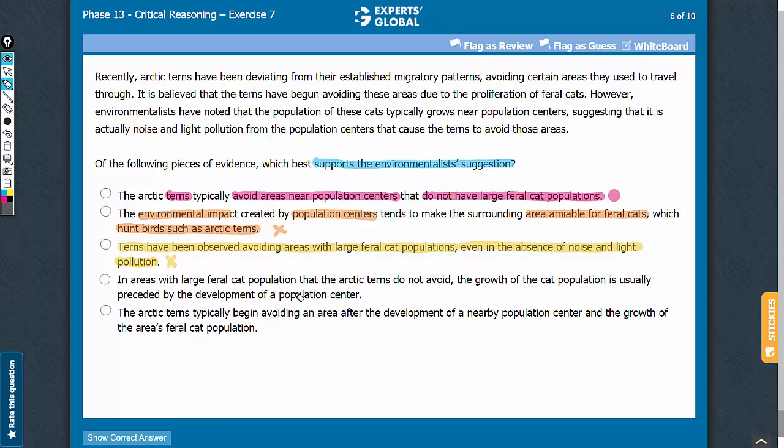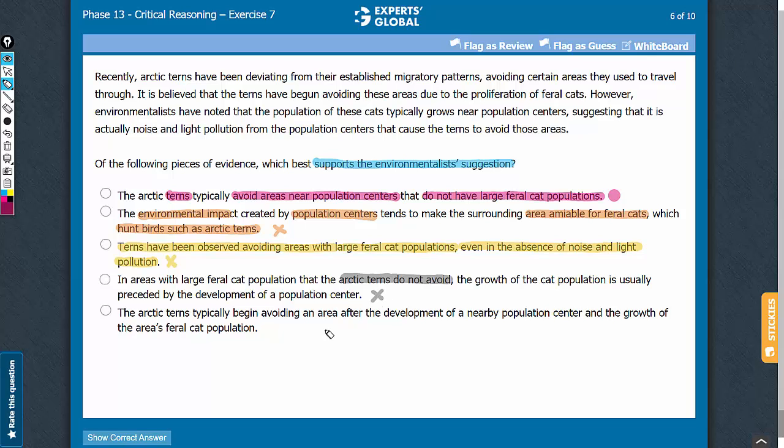Answer choice D. This answer choice talks about areas that the terns do not avoid. So this answer choice does not suggest anything about whether it is the noise and light pollution from population centers or the cats because of which the terns avoid these particular areas. So this answer choice simply adds information and does not strengthen the conclusion. So let's eliminate this answer choice.